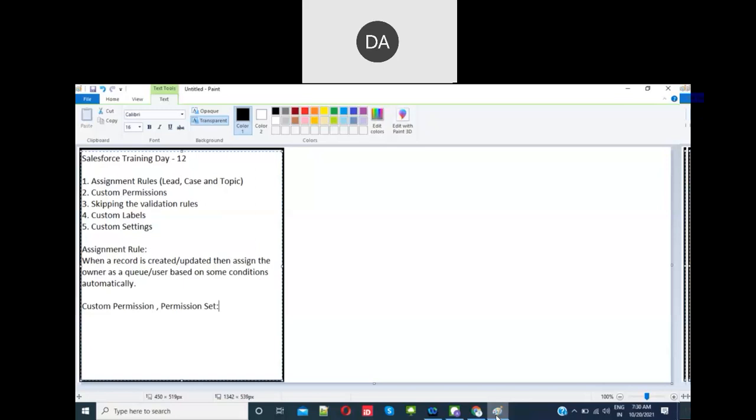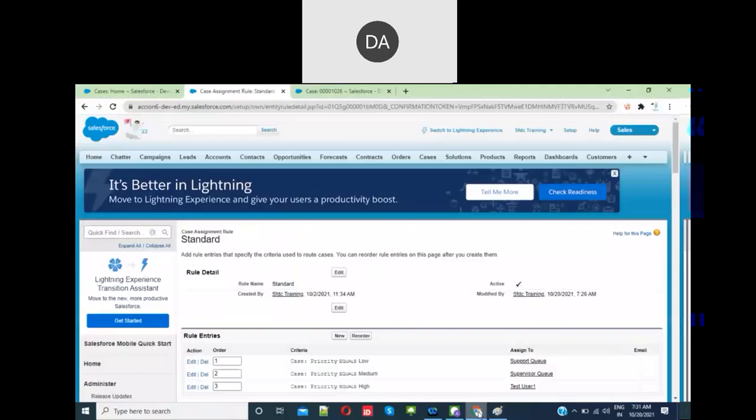Okay, let's see where we can use a custom permission and how we are going to use it. If you want to give access to a custom permission, then you should use a permission set or profile. You have to provide the access through the profile or permission set. Okay, let's see where it goes. Custom permission.